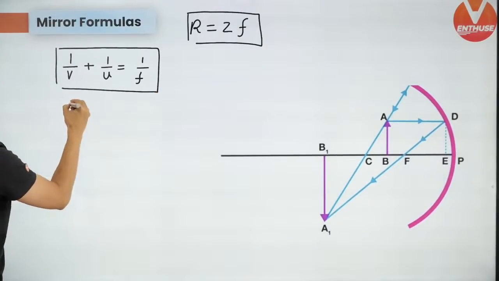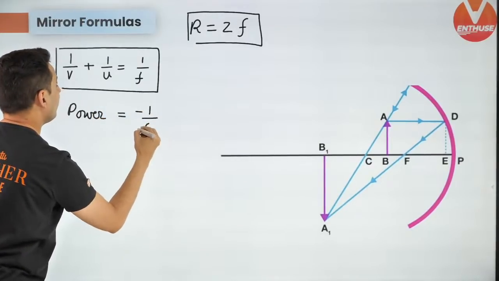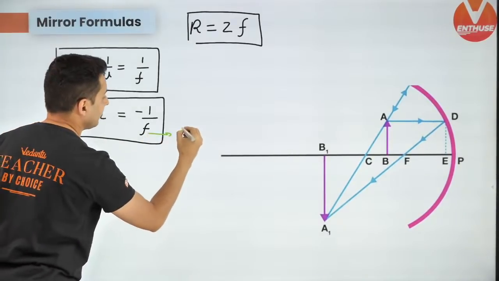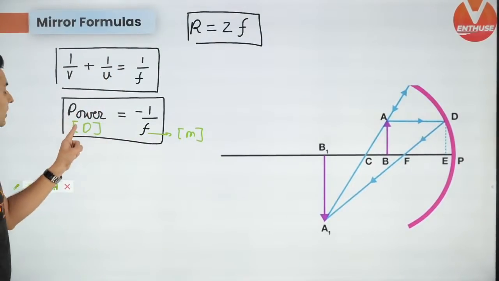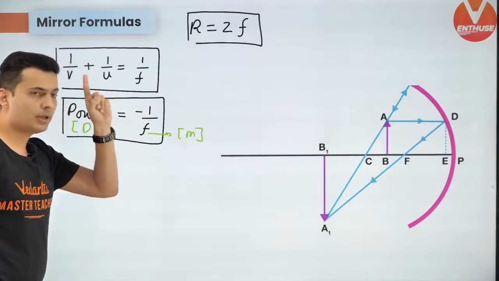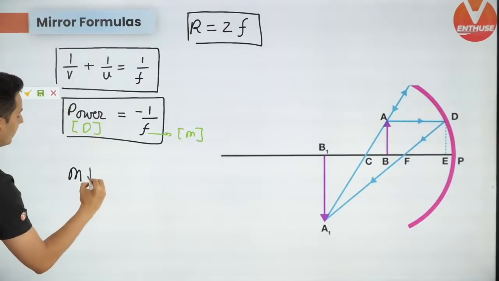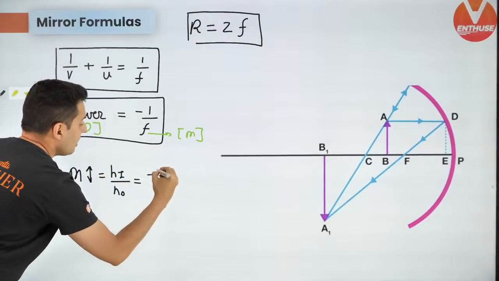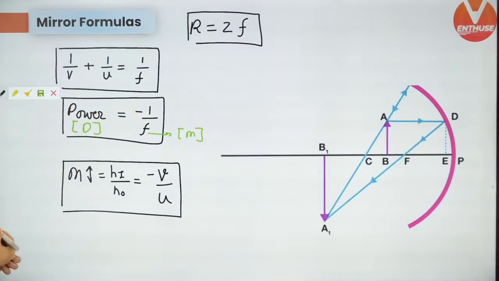Then next up, power of the mirror. The power of the mirror is negative 1 by f. Be careful and remember one thing. If this f is in meters, this power is in diopters. So for diopters, the focal length should not be in centimeters or millimeters. It should be in meters. Keep this in mind. Next up, the magnification, that is height of the image upon height of the object, is minus v by u. This is the next formula that you should remember.